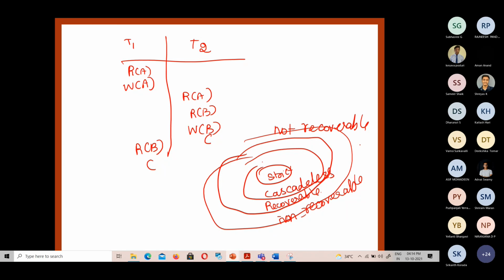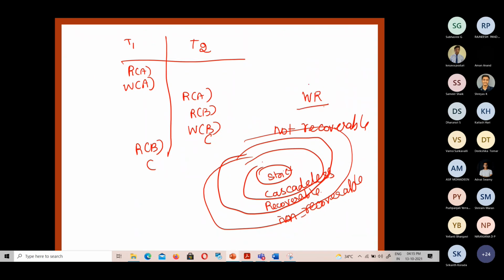Both are not free from inconsistent state. Why is it told to be so? Both recoverable and cascadeless are not free from inconsistent state. Why? Not sure? Okay, because it addresses only which conflict? WR. WR conflict it addresses.